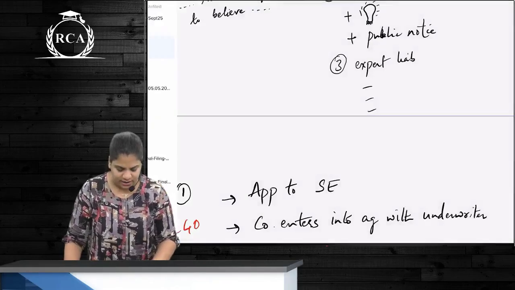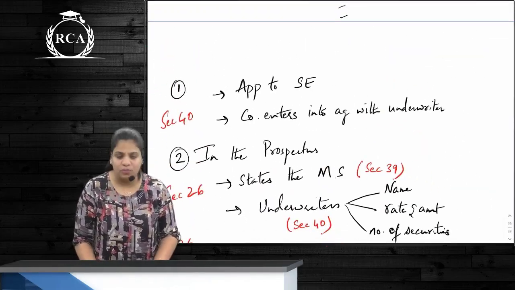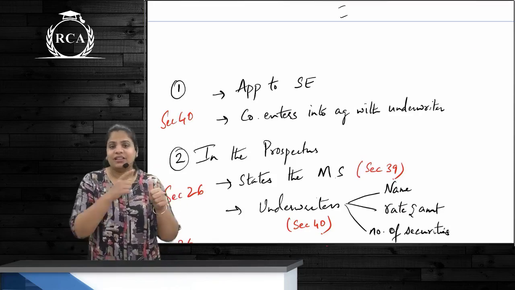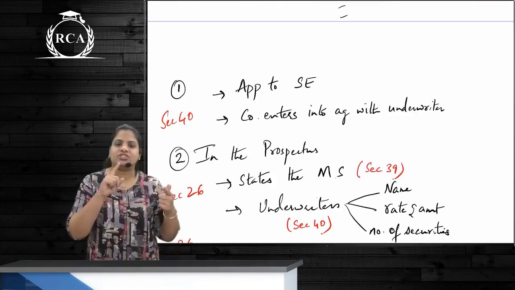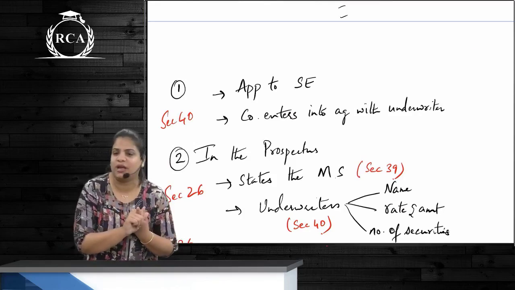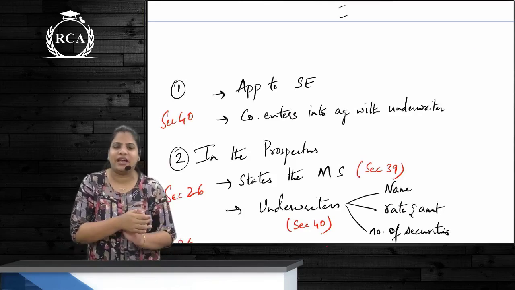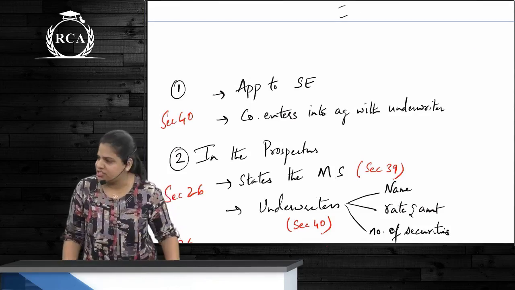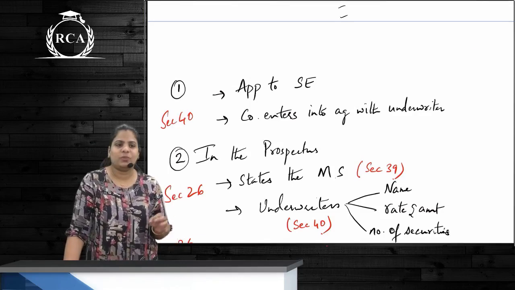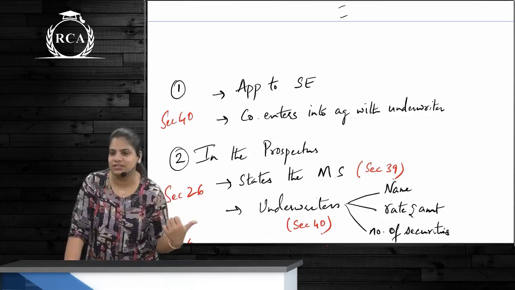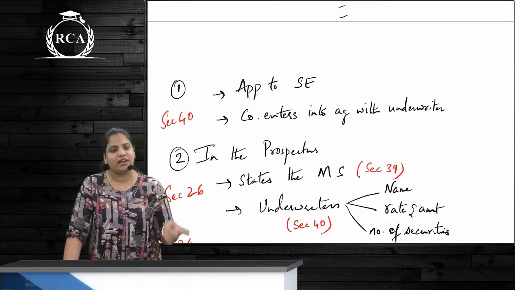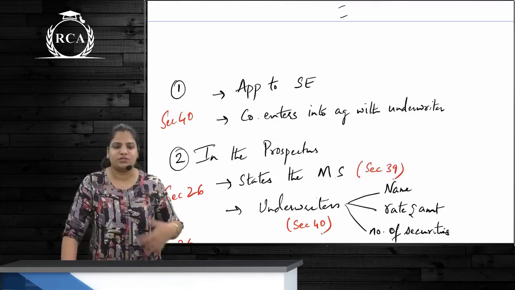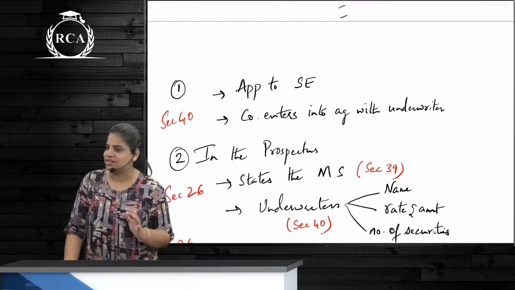So whenever our company wants to make a public issue, firstly we saw under section 29 that in case of a public issue, the securities have to be in demat form, and compulsorily have to be listed on a stock exchange, only after which trading is possible. Securities to be in demat form is given under section 29. Securities have to be listed is given under section 40. Minimum subscription to be received and a few more things are given under section 39.